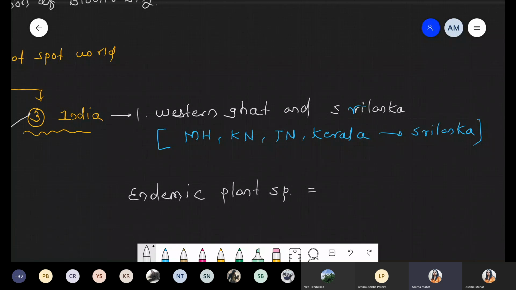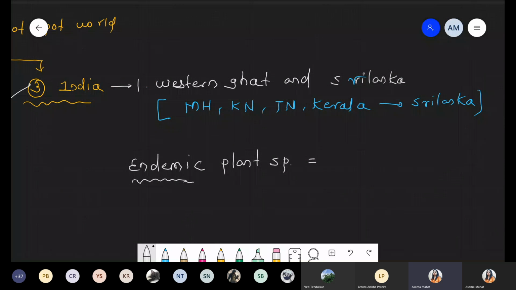But here we are talking about species which are only and only present in the Western Ghat and Sri Lanka. यहाँ पे हम endemic को represent करें. Definitely these are part of India, but more specifically we are talking about species present only in this area, meaning the Western Ghat and Sri Lanka. यहाँ पे गोवा भी आता है, okay? Maharashtra, ये गोवा, these are also part.